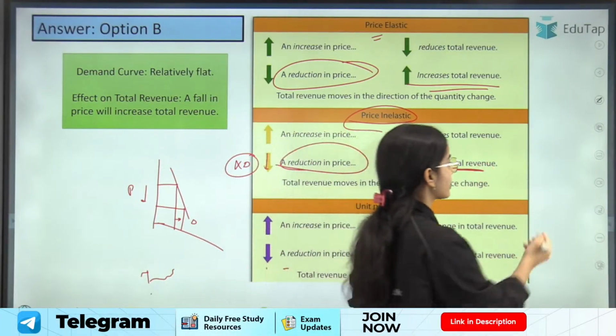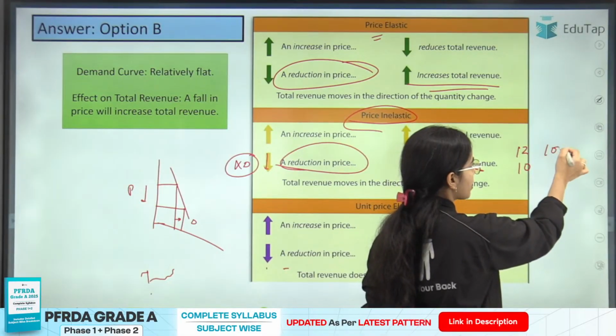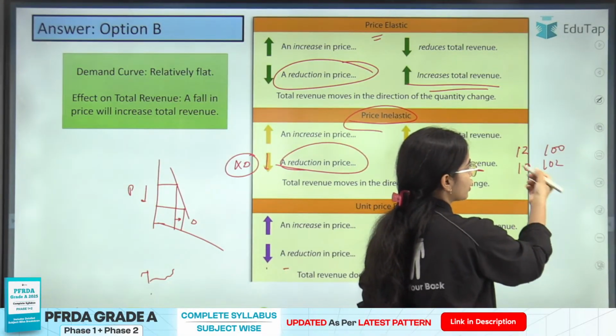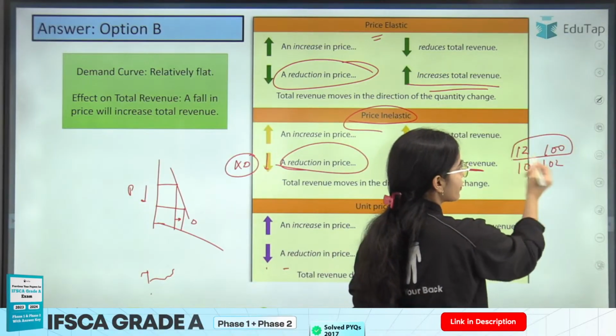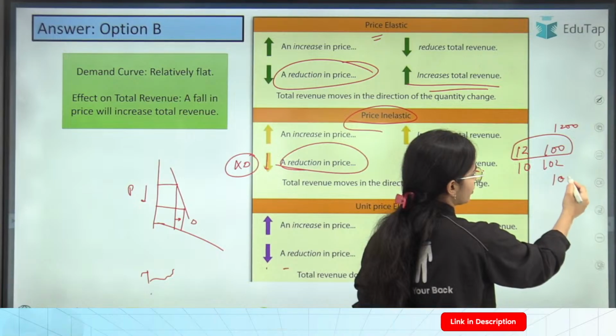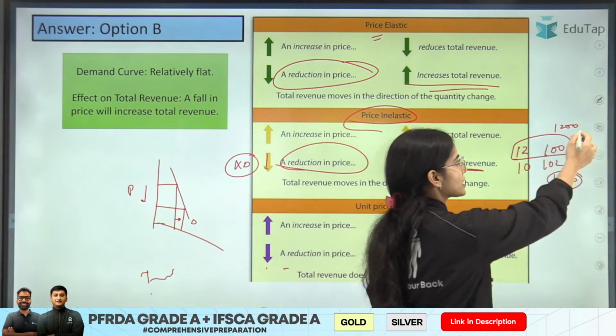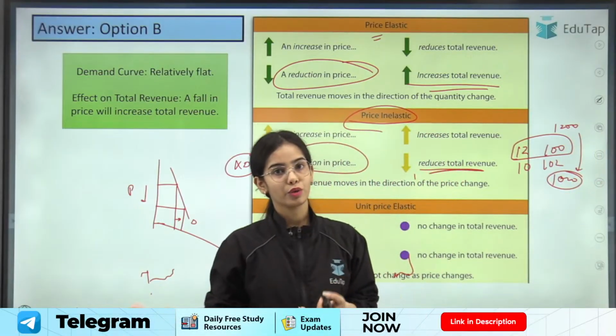and due to this, the total revenue is going to decrease. Basically, try to understand: if the price is decreased from 12 to 10, the demand increases from 100 to 102. So you can understand that the total revenue will decrease from 1200 to 1020 rupees. So the total revenue has decreased by 180 rupees.